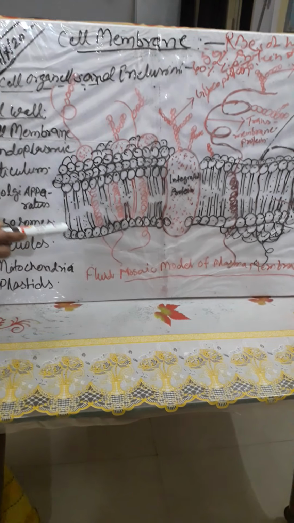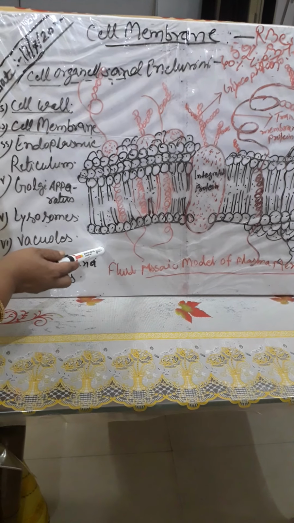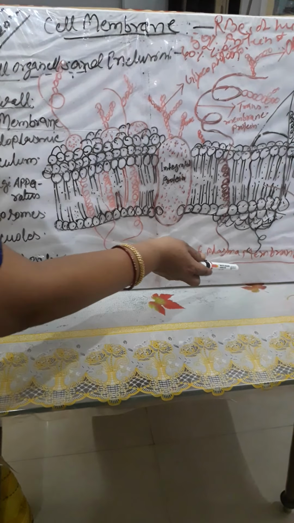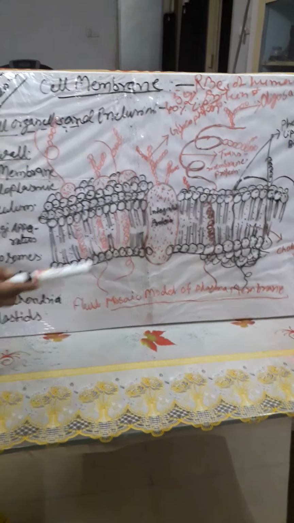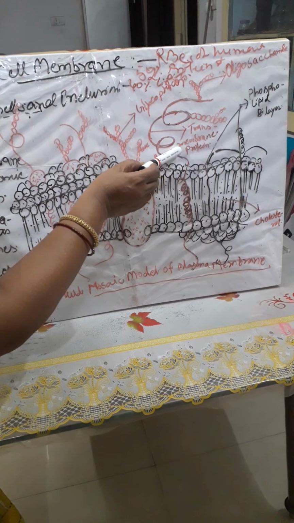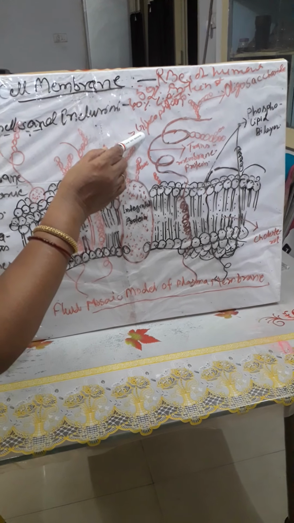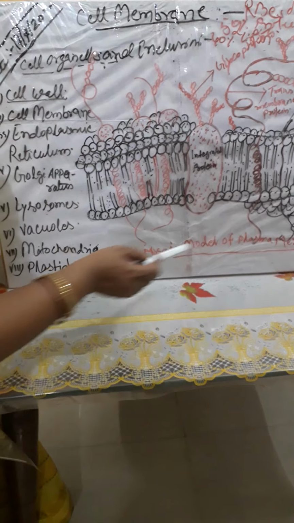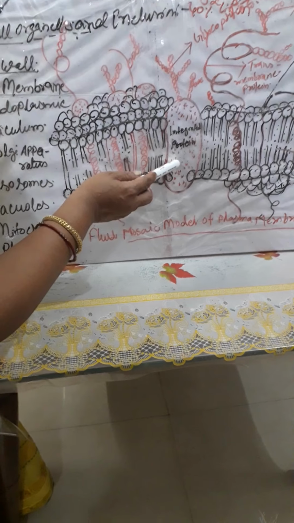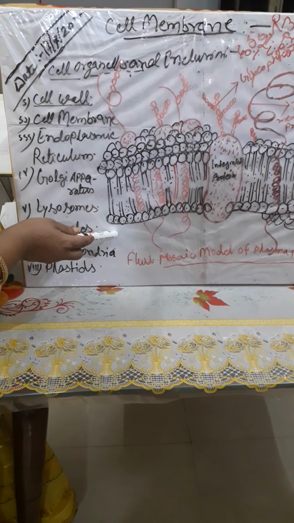So these are the structures and functions of the plasma membrane with the help of a model. This model is known as the fluid mosaic model of the plasma membrane. It has the lipid bilayer, transmembrane proteins, oligosaccharides, glycoproteins, cholesterol, and integral proteins. These are the components of the fluid mosaic model. Thank you.